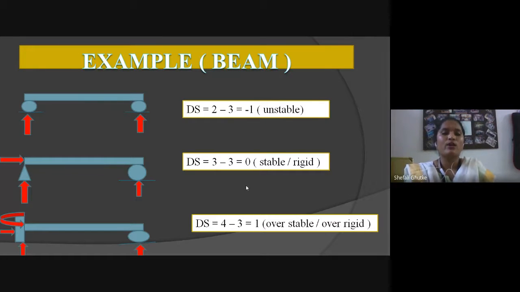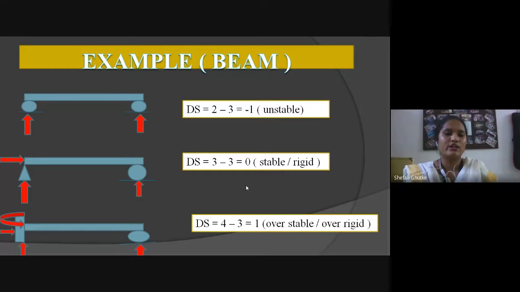The total number of reactions in the second case is 3: two reactions for the hinge support and one reaction for the roller support. The number of equilibrium conditions is also 3. So 3 minus 3 we get 0. According to our condition, this type of structure is known as a stable or rigid structure.